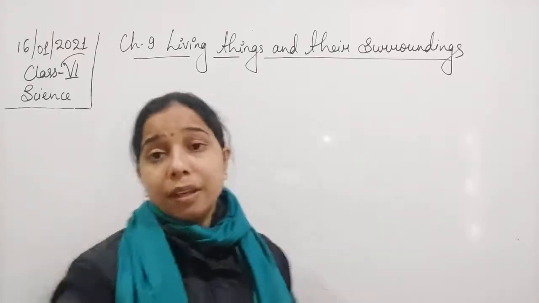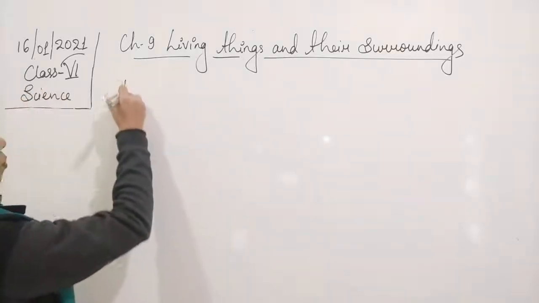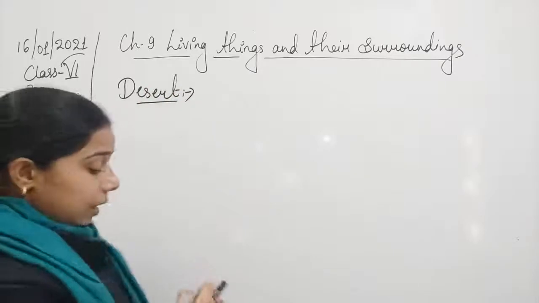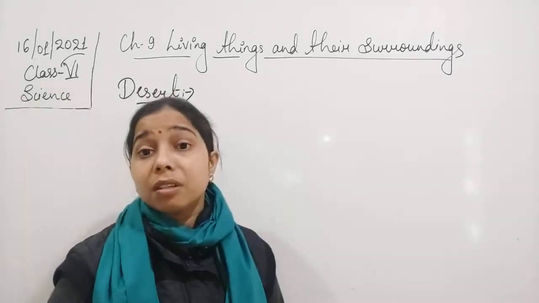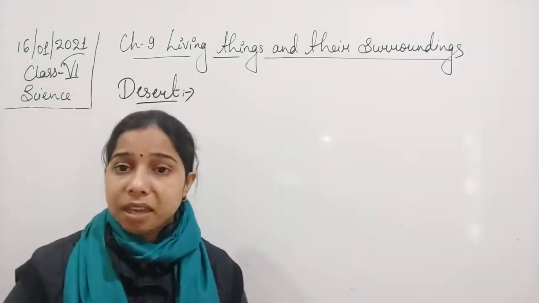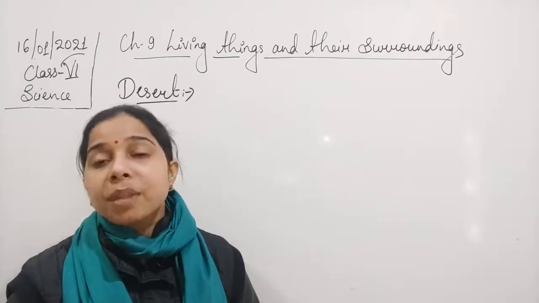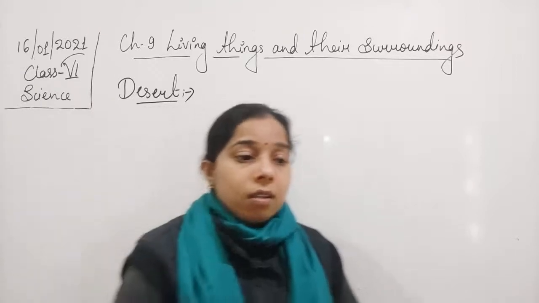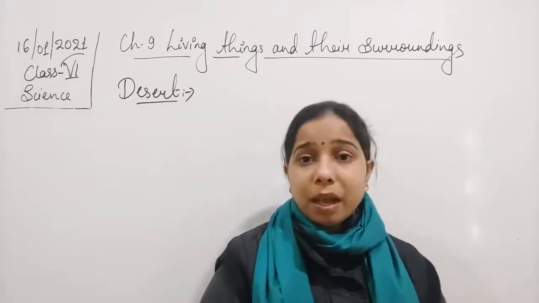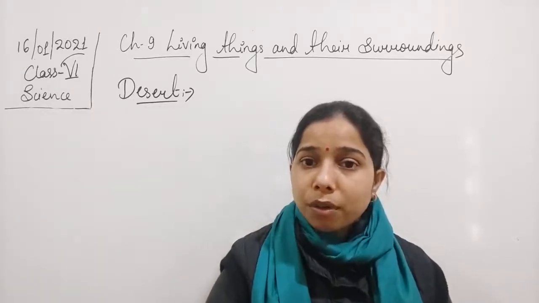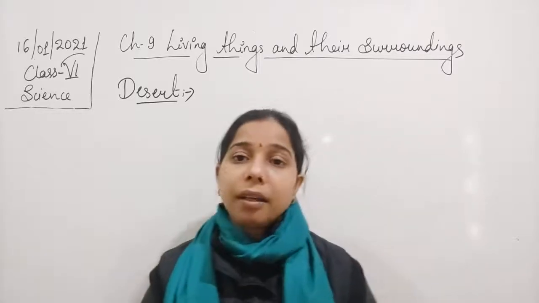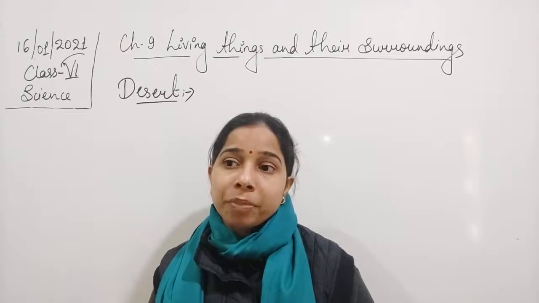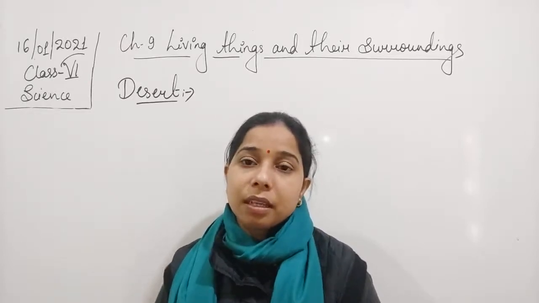Okay, so if we talk about the desert area, students, what are the difficulties a living organism faces here? The temperature is very high. Then there is a limited supply of water, so there is a shortage of water, along with the high temperature. These are the dominant factors in the desert.